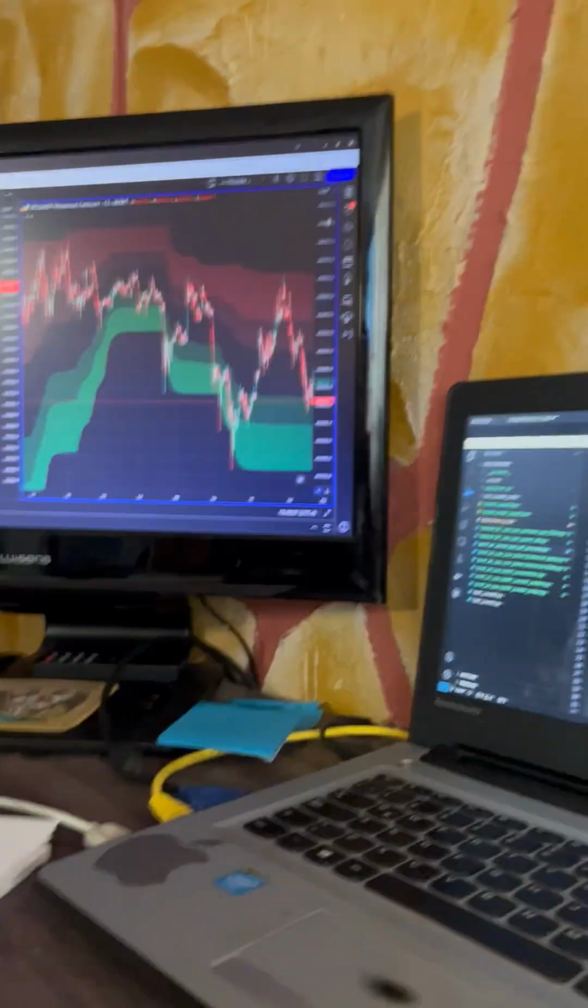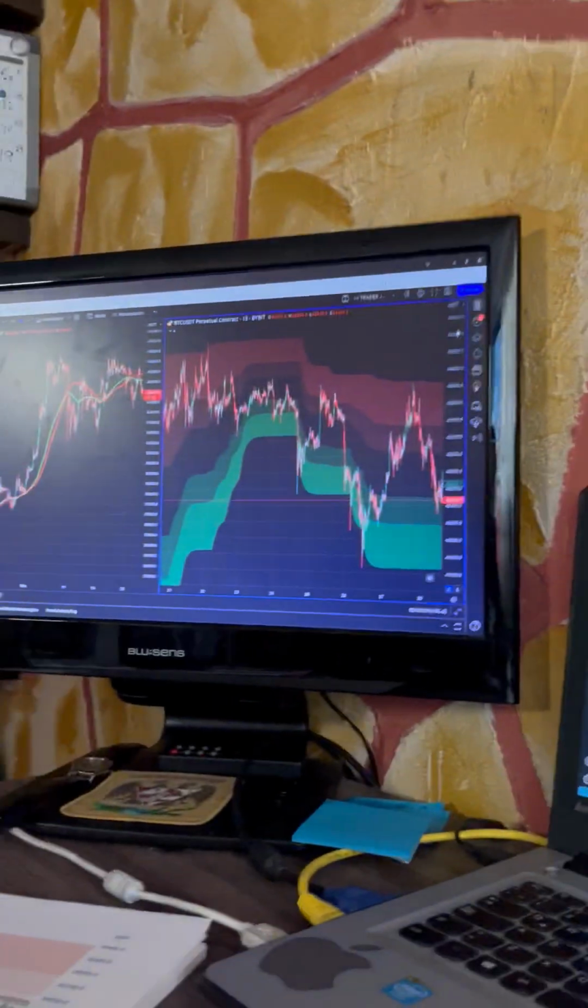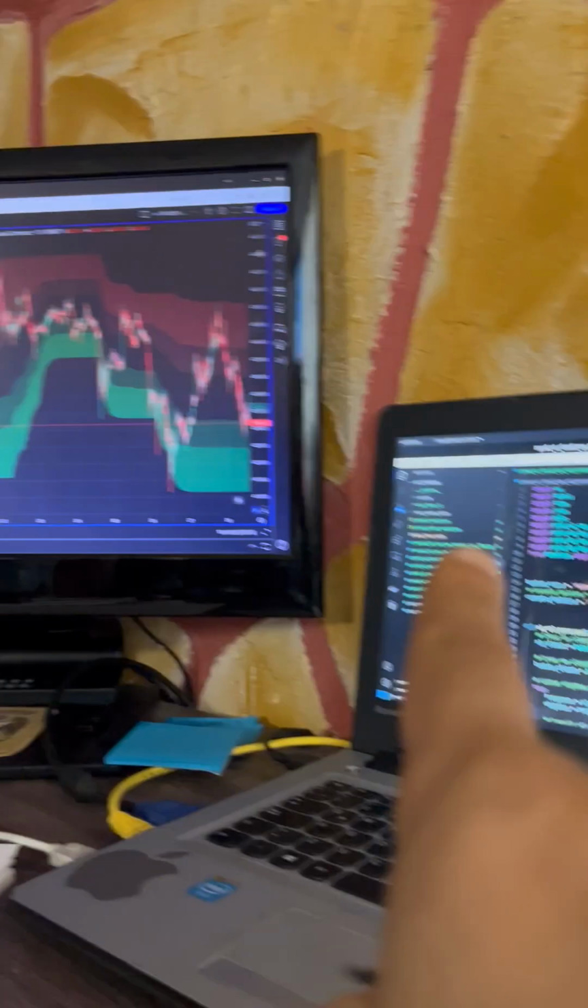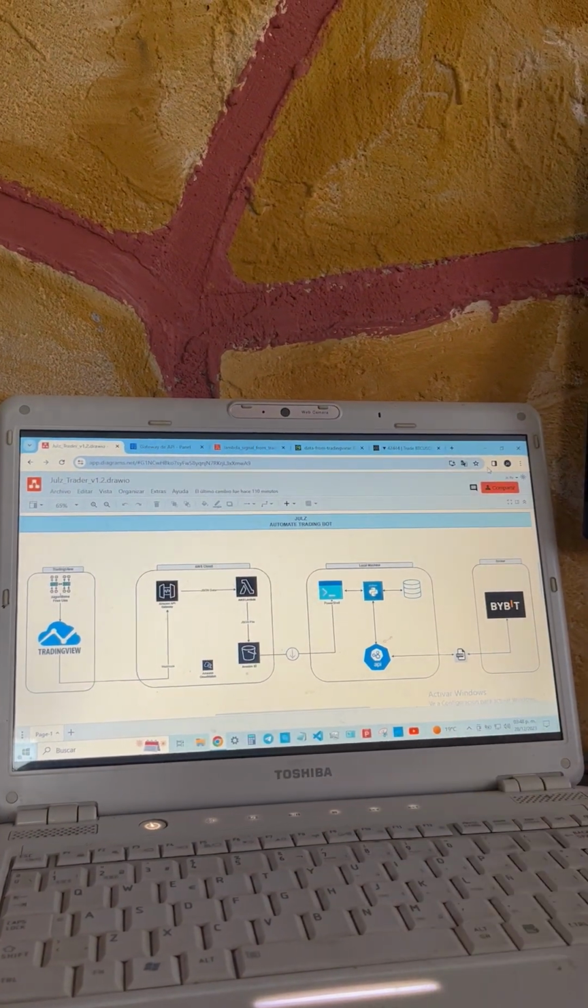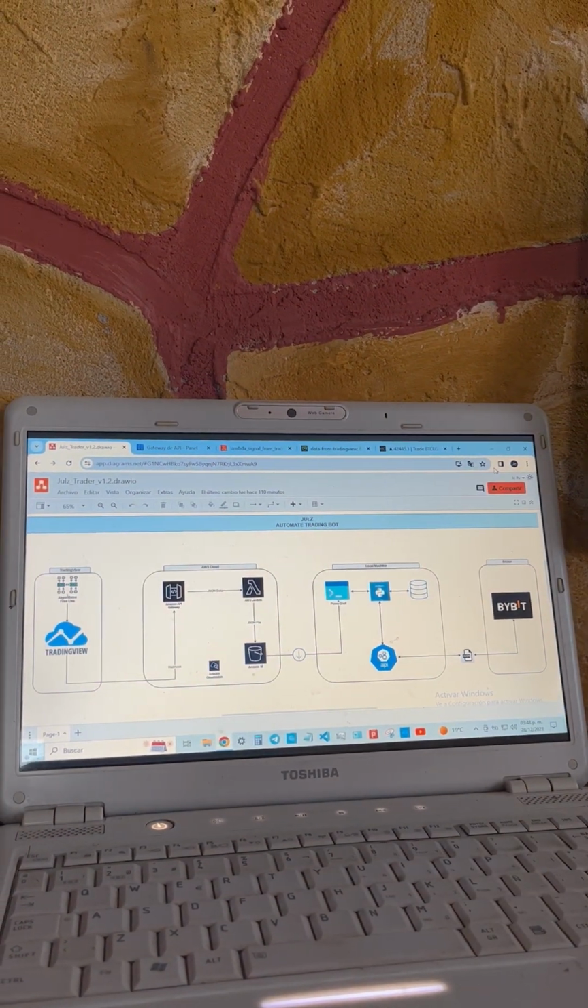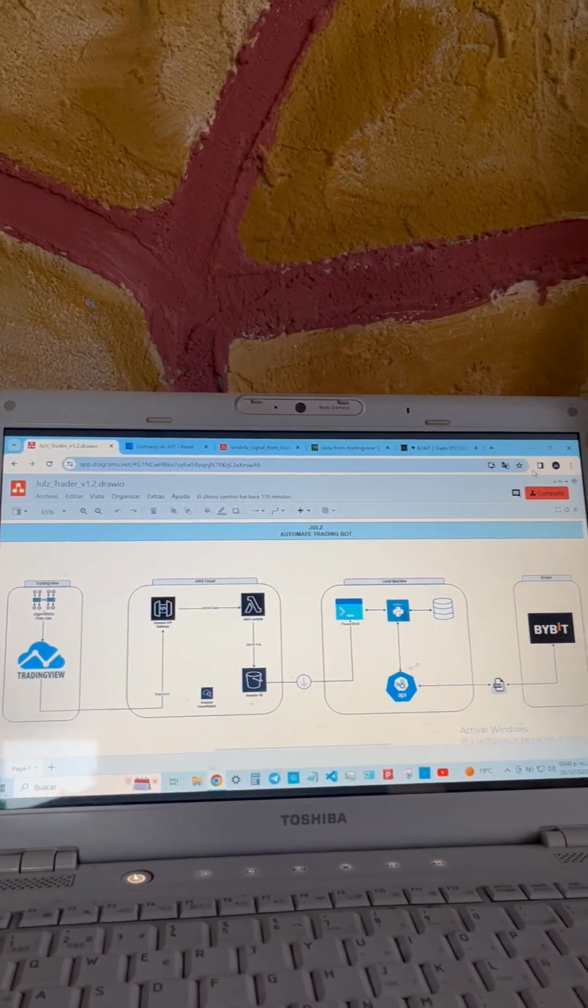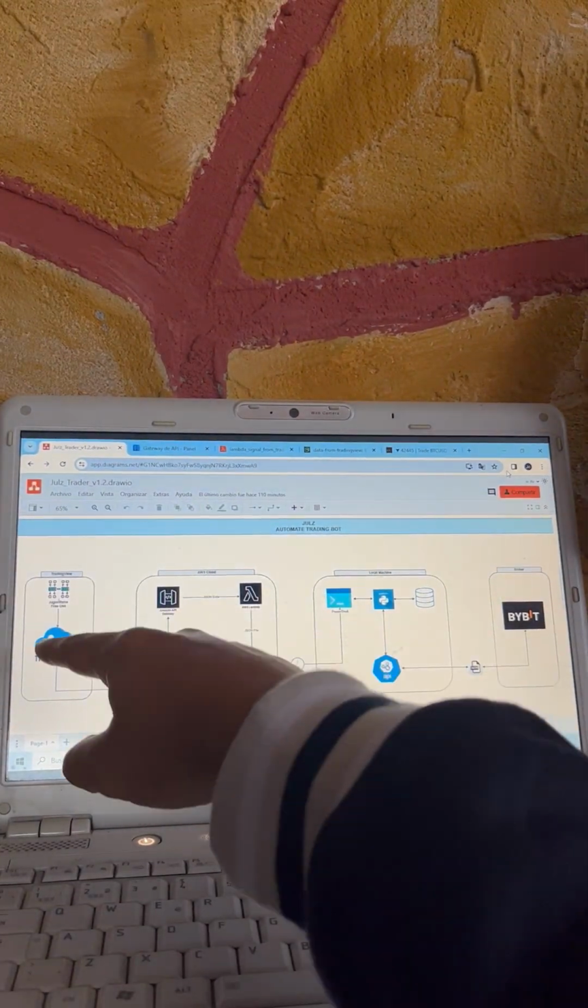And here we go. This is my TradingView. This is my local computer, and this is the architecture that I'm going to introduce you first. So here we have my TradingView.